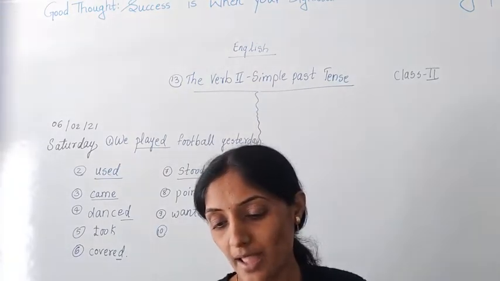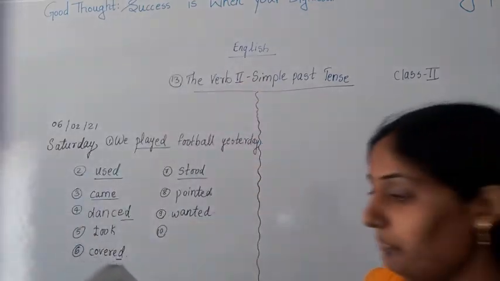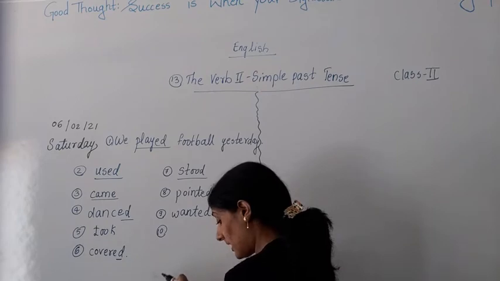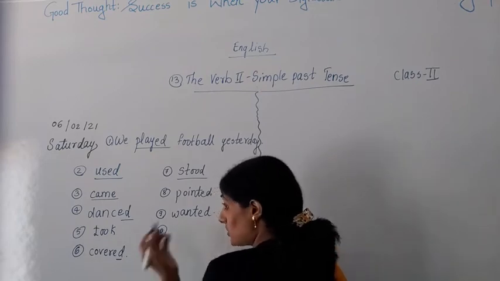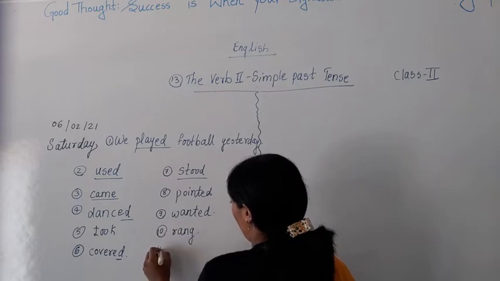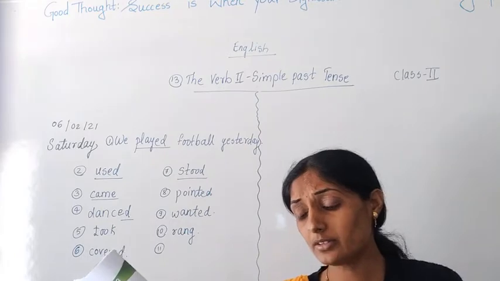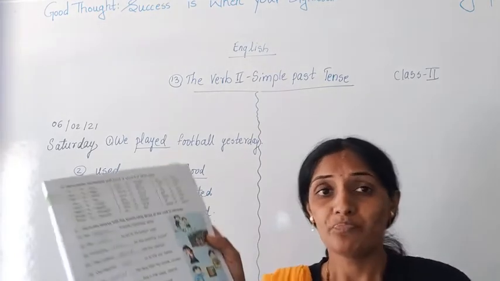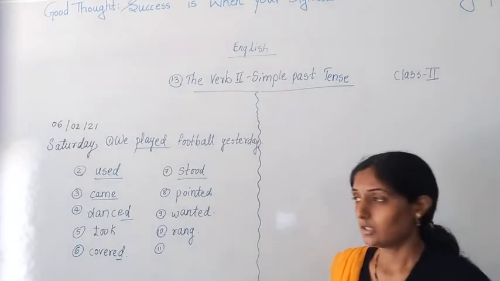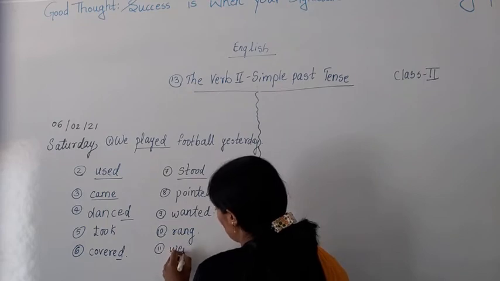10th one, the alarm dash at 6 o'clock. The alarm, what is the given verb? Ring. What is the past tense of ring? R-A-N-G, rang. 11th, the driver dashed to the garage. Past tense of go. Past tense of go is went. So what will be the sentence? The driver went to the garage.